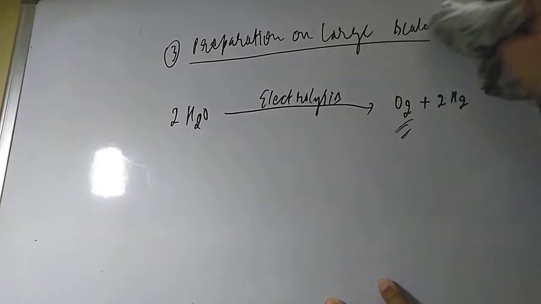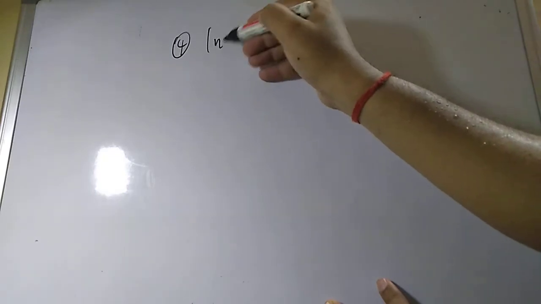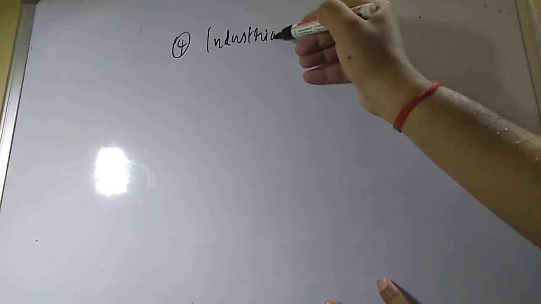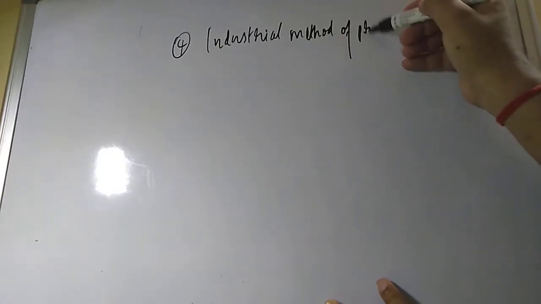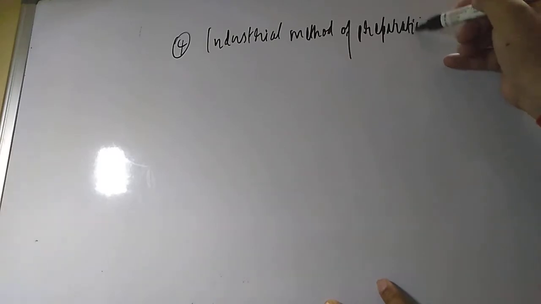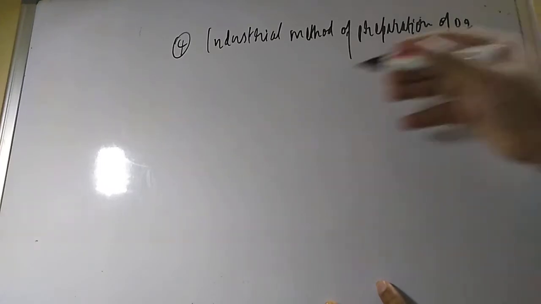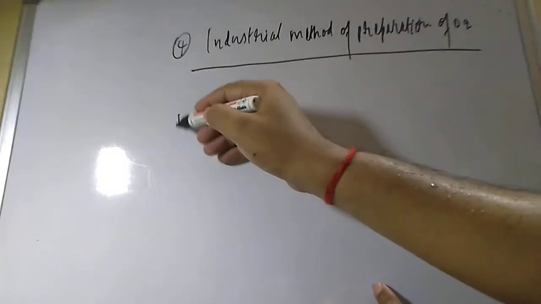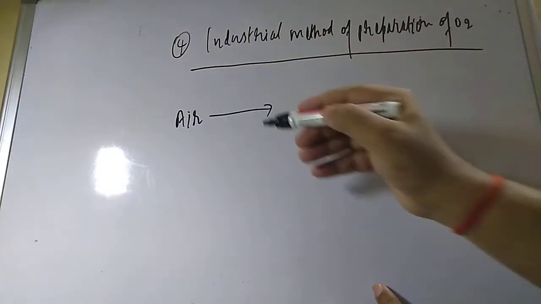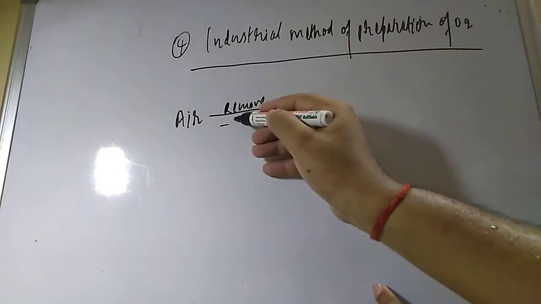Now student, how to prepare by the industrial method? That is the fourth method. If you talk about the industrial method of preparation of O2, it is prepared from the air. So what you do, student, in the air, whatever other gases are there, you take the air, and from the air you remove CO2.